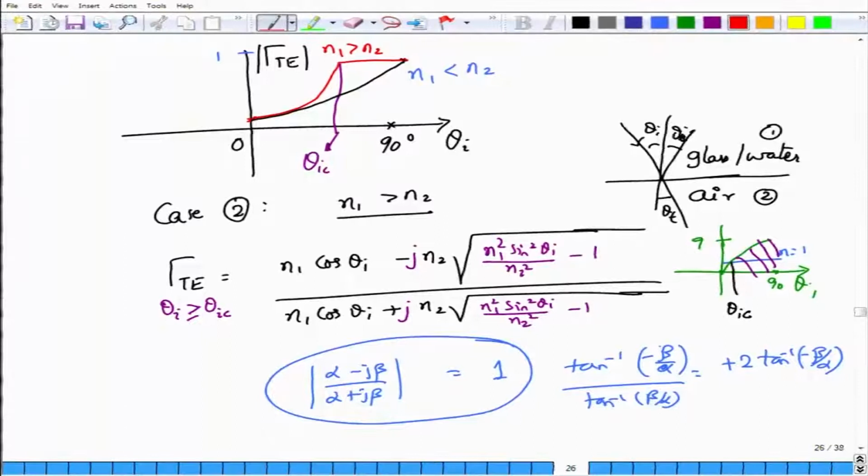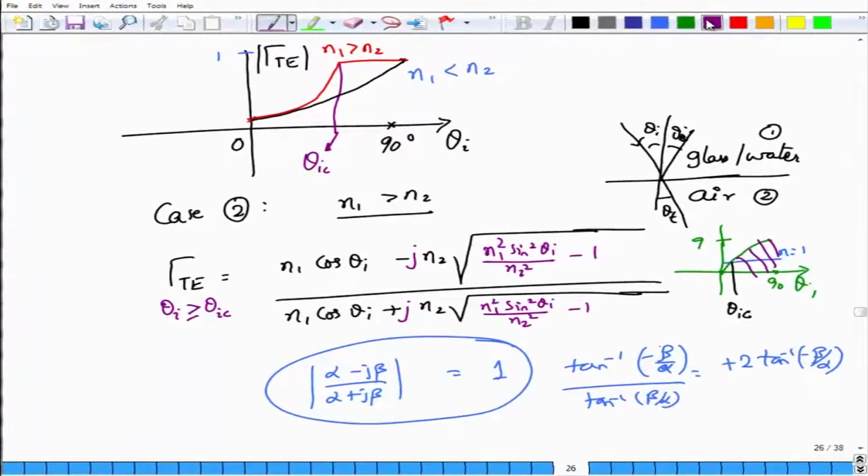Okay. So far we have written for the TE case. Does this theta IC depend on the TM case? Well, no, right, because cos theta T and cos theta I never depend on whether you were initially sending TE light or TM polarized light. Even when you learned the concept of critical angle and Snell's law, none of it was discussed with respect to a particular polarization. Yes, the way gamma TM changes as theta I changes is completely different from the way gamma TE changes, but in terms of the critical angle and what happens beyond that, both polarizations lead to the same condition, that light is actually reflected back.